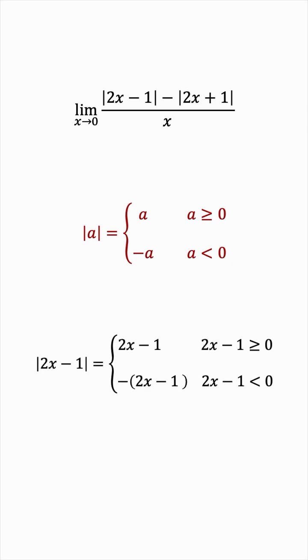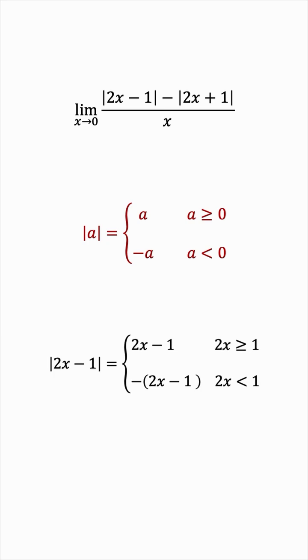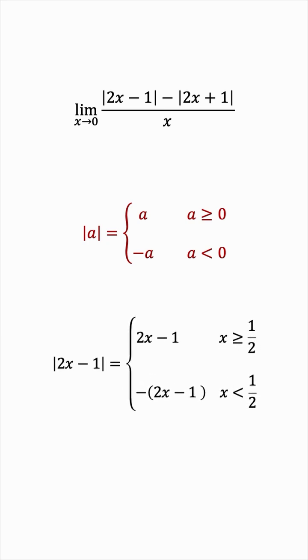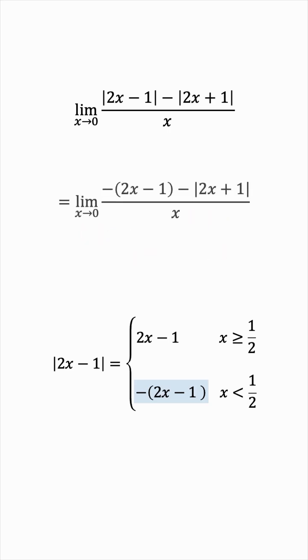For the absolute value of 2x minus 1, we have 2x minus 1 if this whole quantity is positive, but the negative of 2x minus 1 if this whole quantity is negative. Let's take 1 to the other side of the inequality and divide both sides by 2. And now the question becomes, are we working with the first interval or the second interval? X is approaching 0, and whether that's from above or below, so 0 plus or 0 minus, we're less than 1/2, either way. So we're going to choose the second interval and replace this instead of the first absolute value.